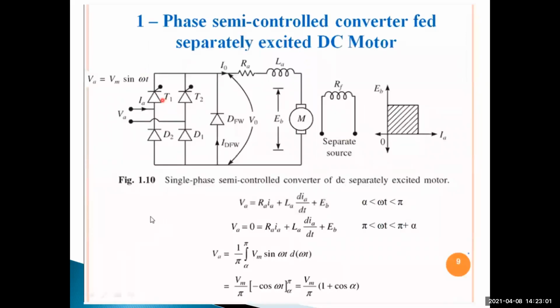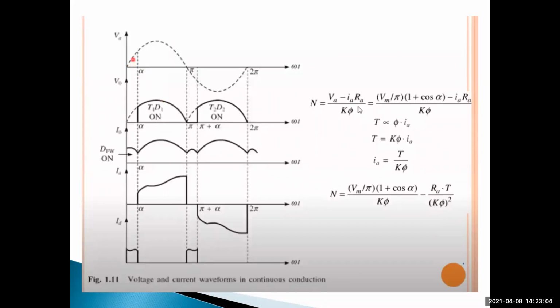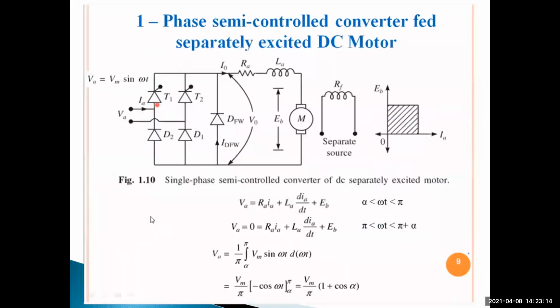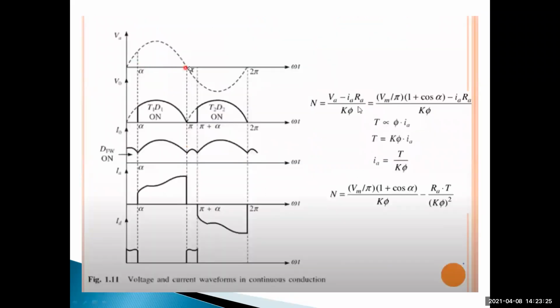Then T1 and diode D1 come to the on state during the period alpha to pi. In this period we get a positive output voltage.